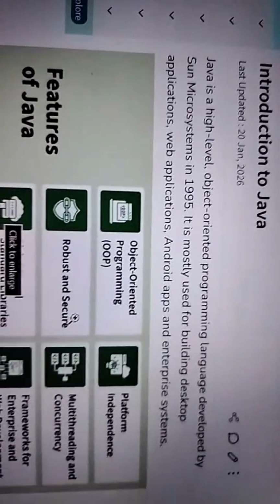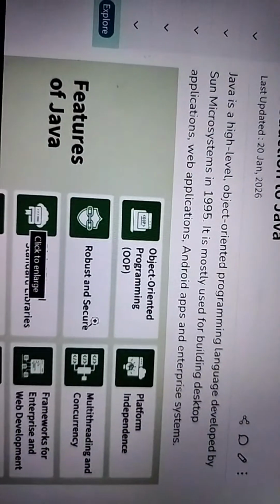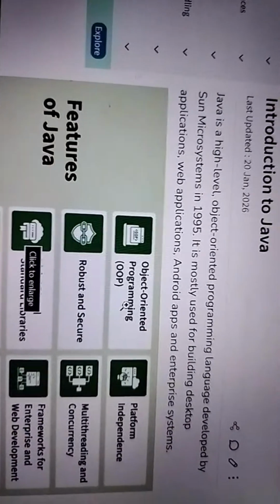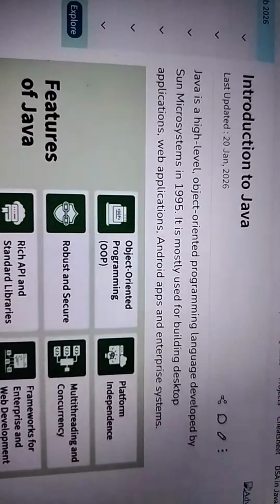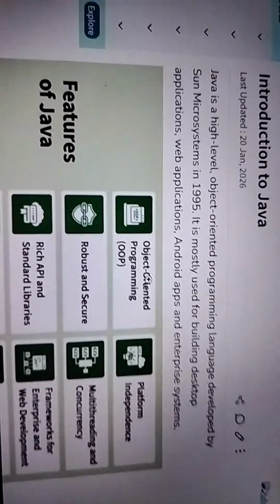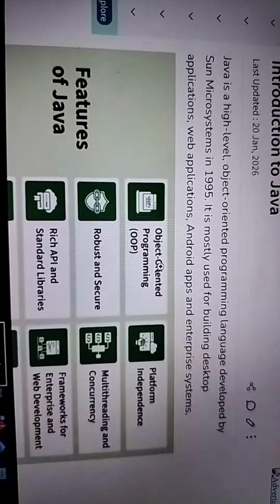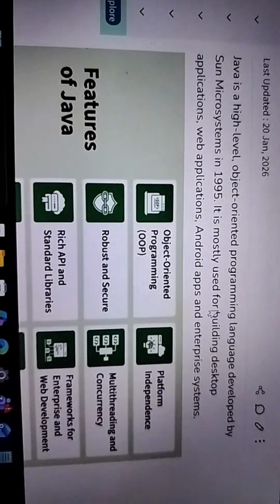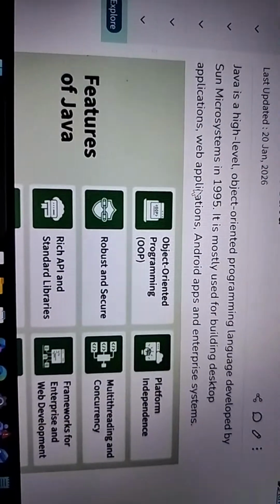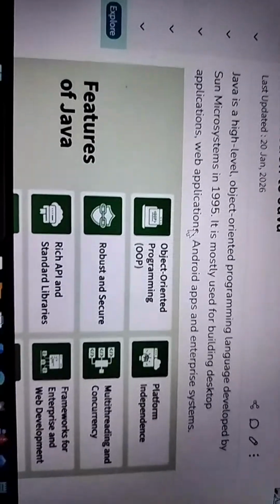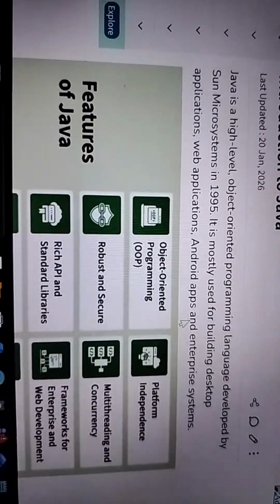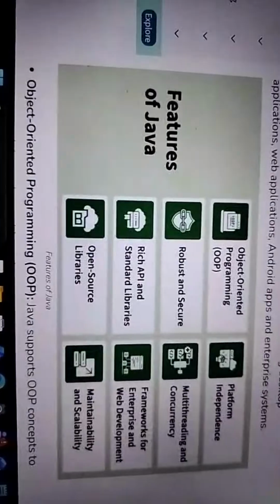So I just want to give some introduction of the Java part. Java is a high-level language. Okay, so I am just explaining here. This is a GeeksforGeeks application. Java is a high-level, object-oriented programming language developed by Sun Microsystems in 1995. It is mostly used for building desktop applications, web applications, Android apps, and enterprise systems.